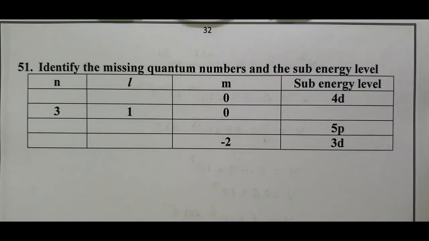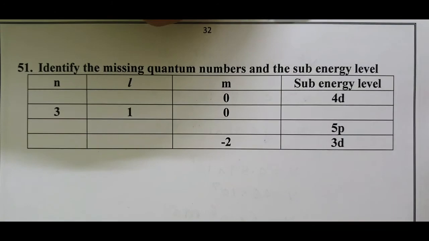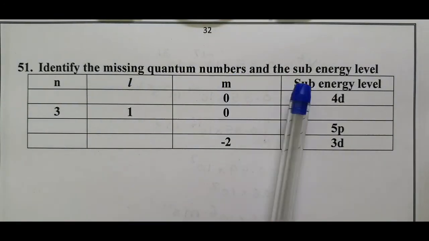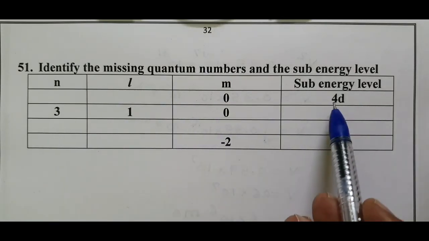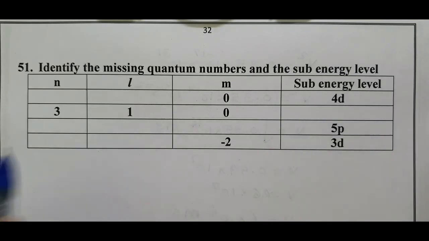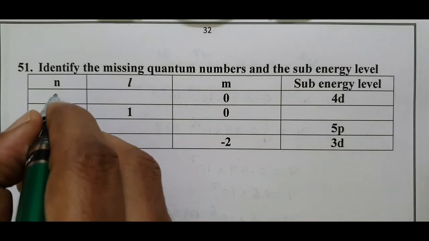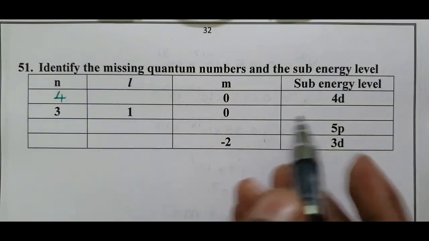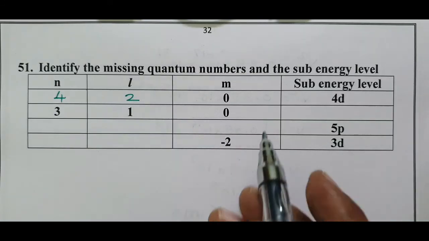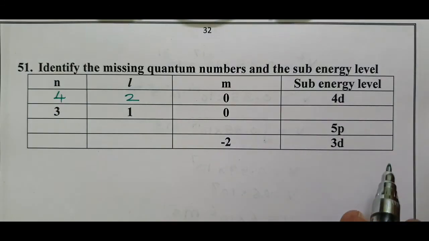So question number 51. Identify the missing quantum numbers and the sub-energy level. In the first case, the sub-energy level is given as 4d. So 4 is our n value. For d orbital, l value equals 2. First question answer is over.